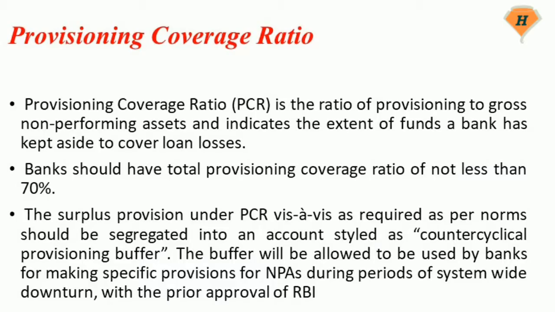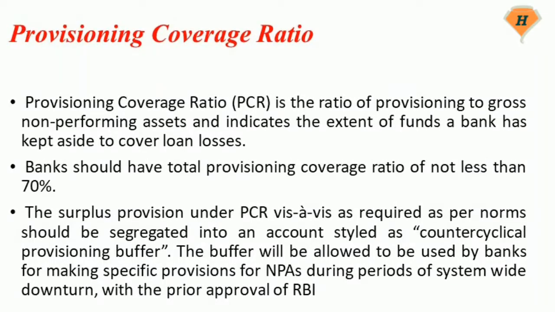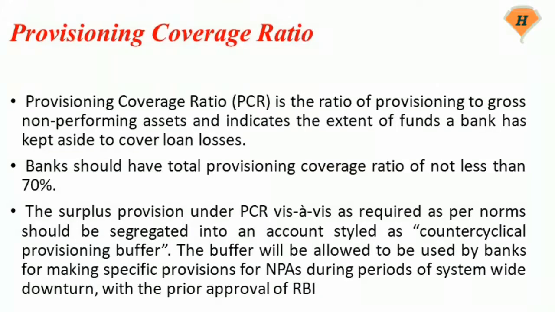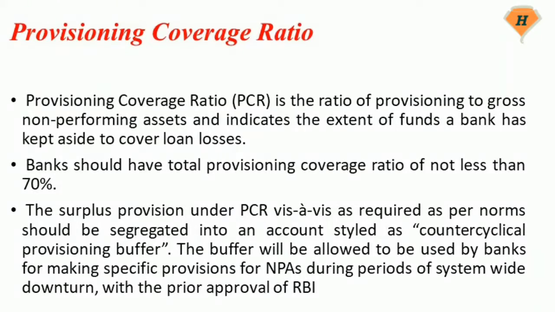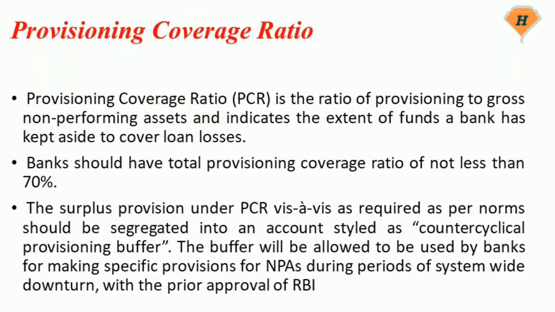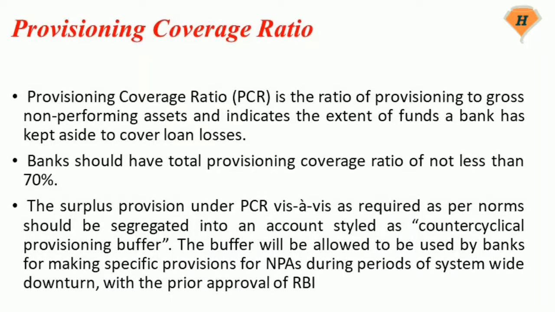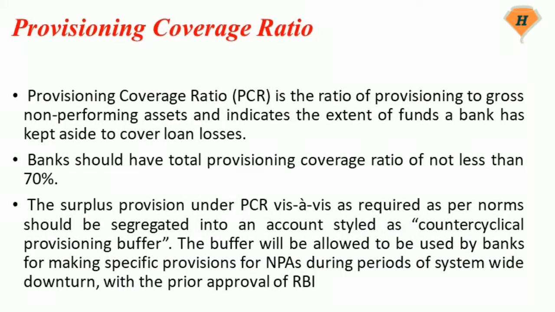Provisioning coverage ratio. Provisioning coverage ratio, PCR, is the ratio of provisioning to gross non-performing assets and indicates the extent of funds a bank has kept aside to cover loan losses. Banks should have a total provisioning coverage ratio of not less than 70%.